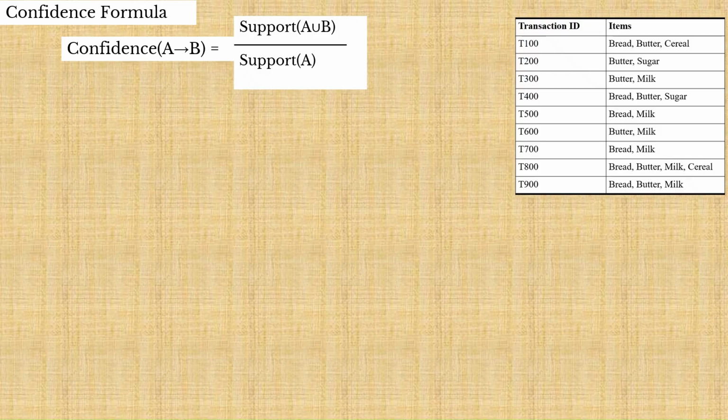Recall that all six rules were generated from the frequent item set bread, butter, cereal. So looking at the transaction database, this item set appears in only two transactions, that's T100 and T800. Therefore, since every rule originates from this same item set, the numerator will be 2 for all confidence calculations.